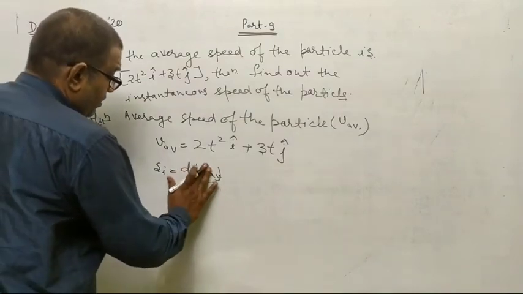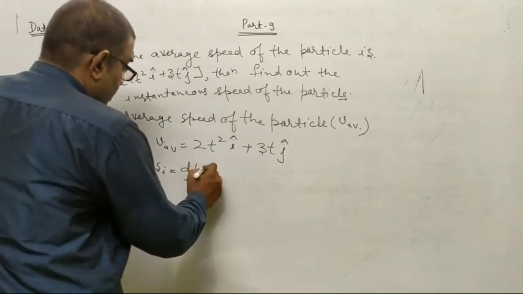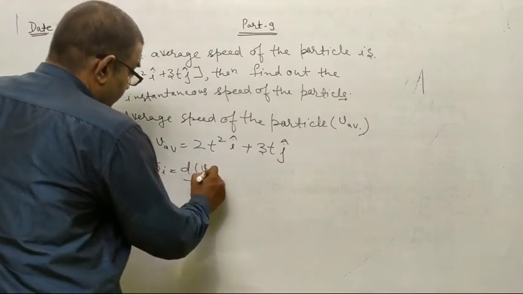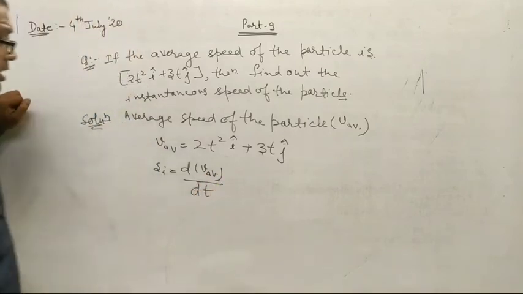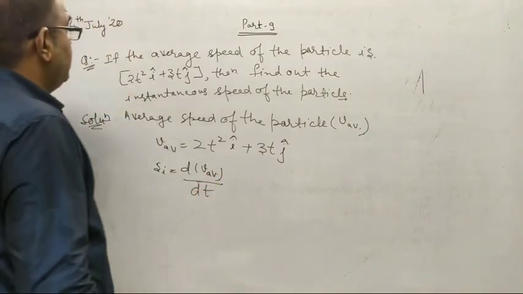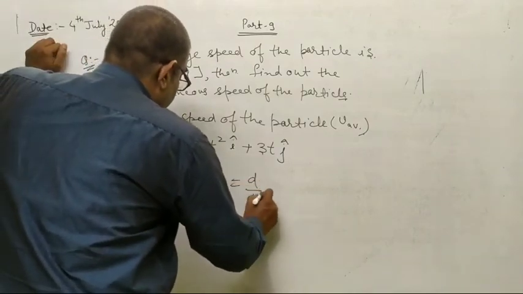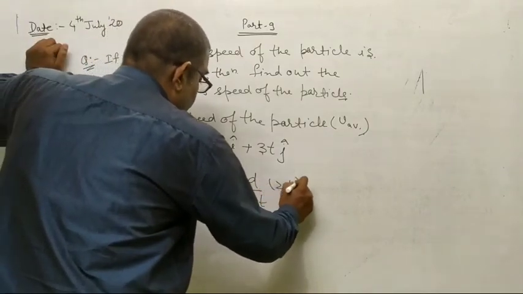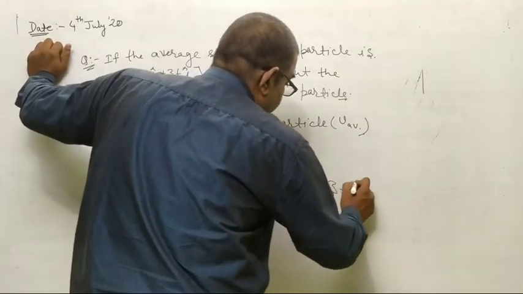It can be written as d V average upon dt, and that is d upon dt of 2t square i cap plus 3t j cap.